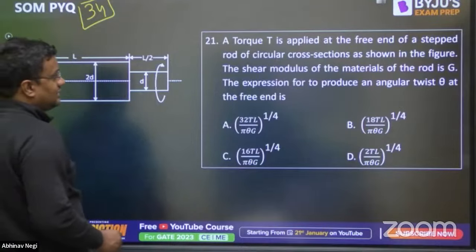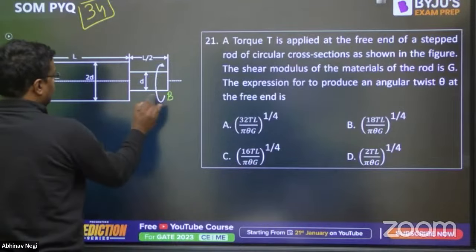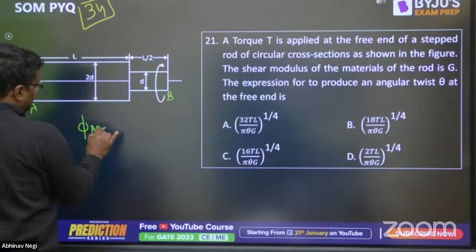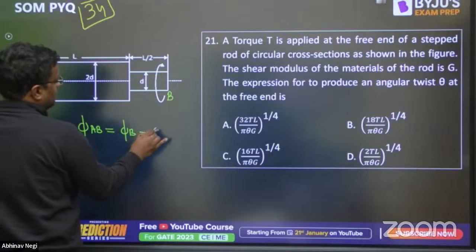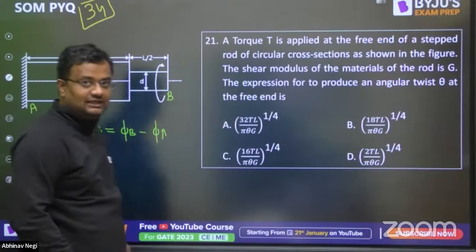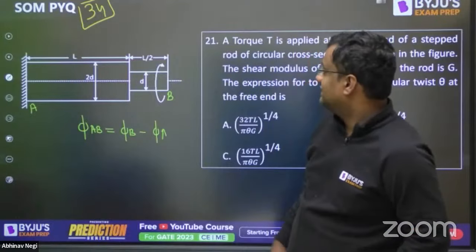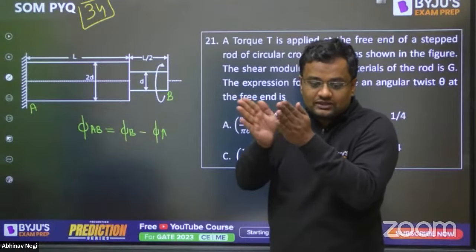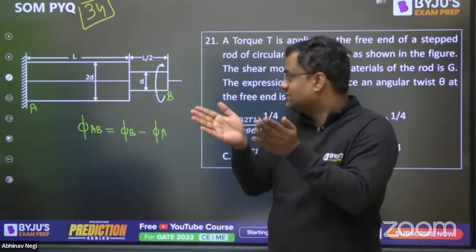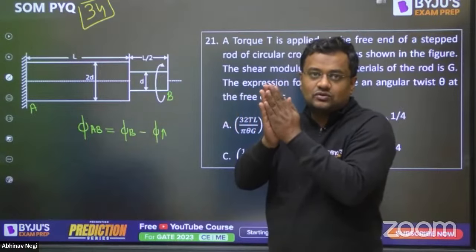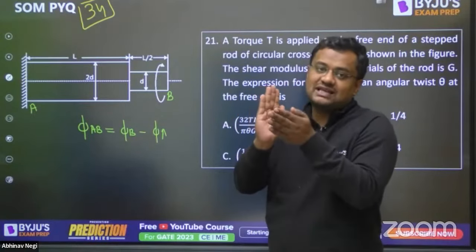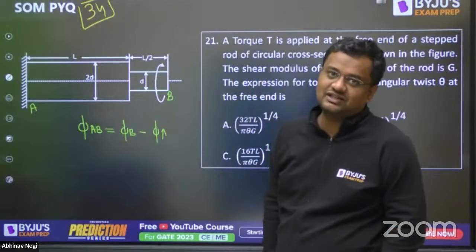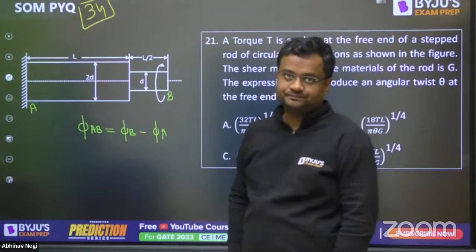The expected angle of twist at the free end. Suppose this is B and suppose this is A. So phi AB is given as phi B minus phi A. Suppose B is twisted by 3 degree and A is also twisted by 3 degree. Both are twisted by the same amount, so there is no twist in between them. The relative twist between them is 0. And if one is twisted by 7 degree and the other by 5 degree, the relative twist is 2 degree, if 7 and 5 are in the same direction. Otherwise, it will be 12. 7 minus 5.